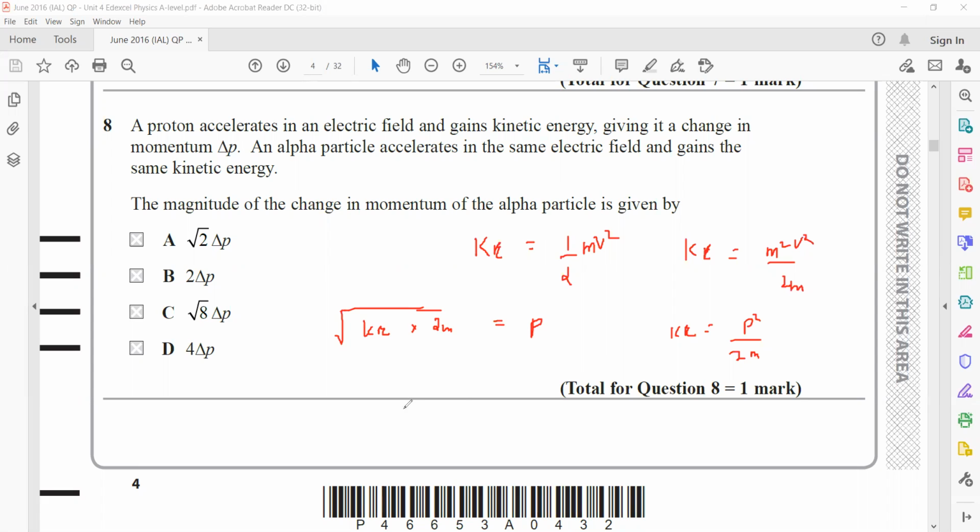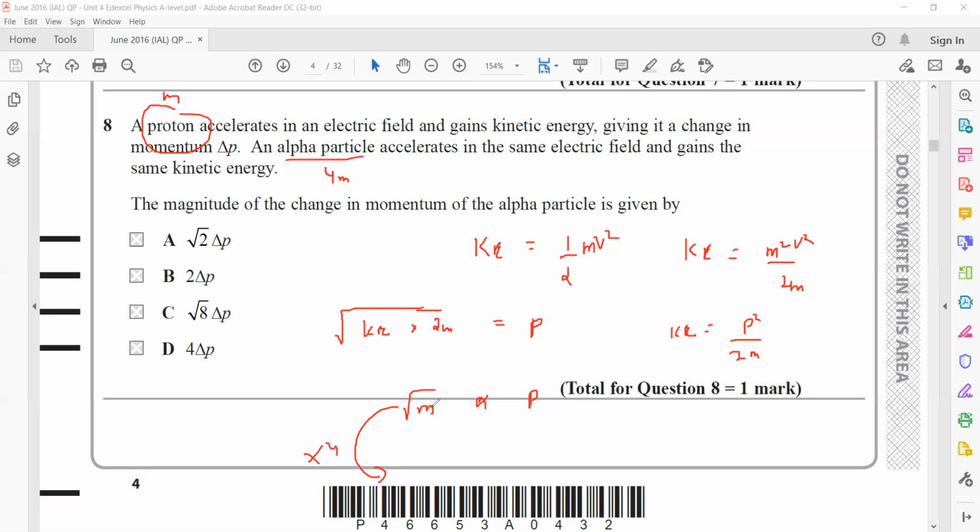What is the relation between momentum and mass? It is proportional to the square root of mass. So when we compare the mass of the proton with the alpha particle, which has 2 protons and 2 neutrons, its mass is 4 times that of the proton. So what is the change in momentum if the mass is 4 times?